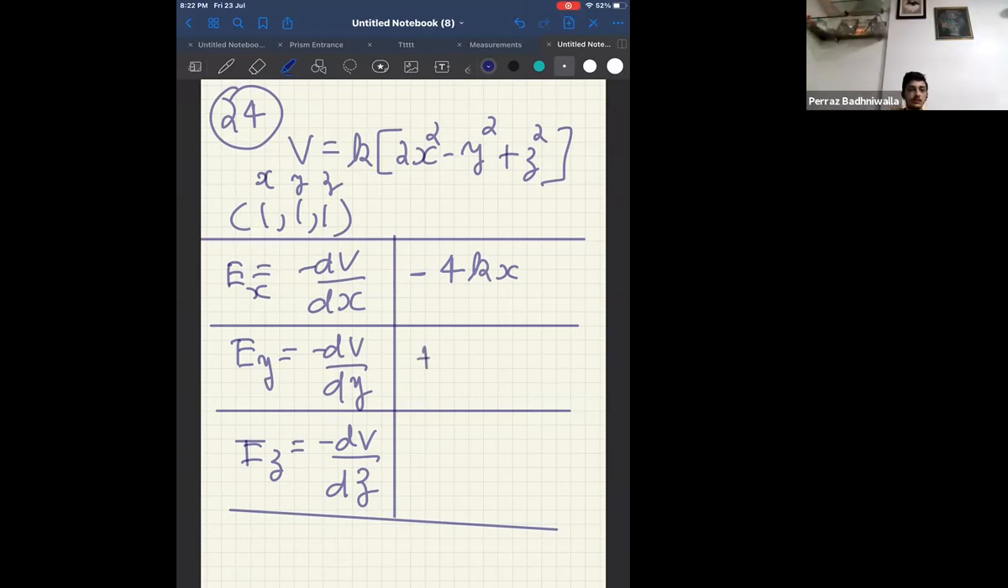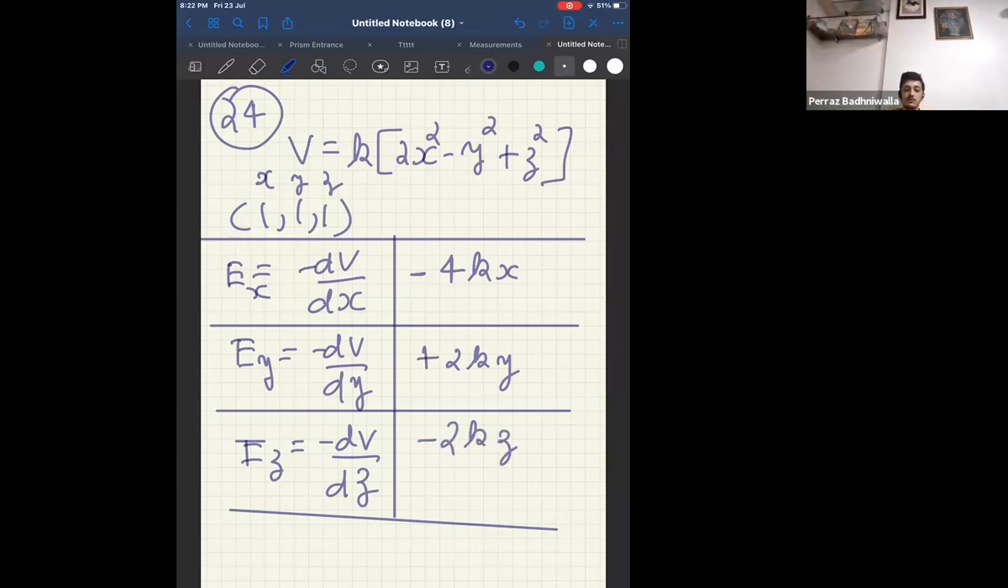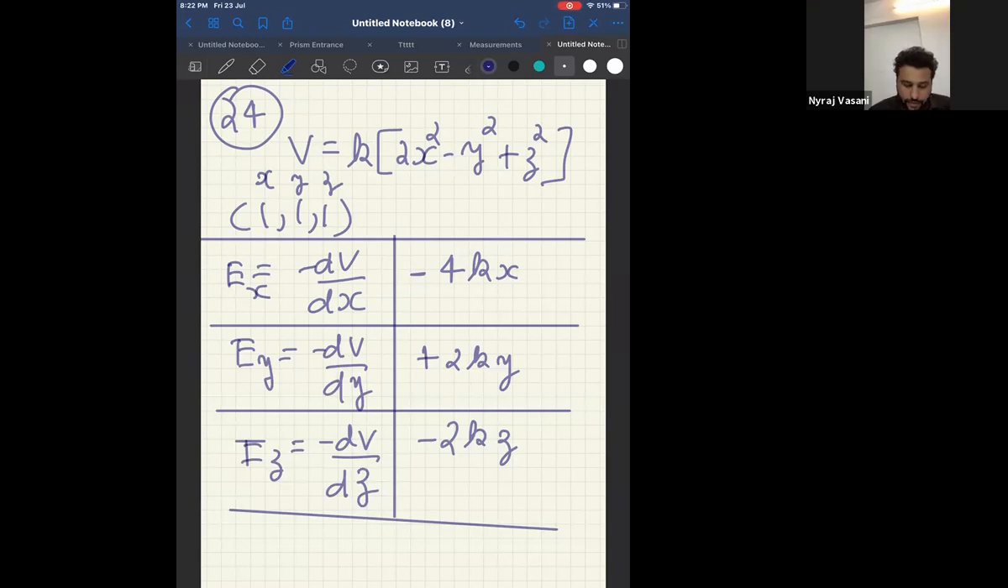Now can I say this will be plus 2ky? This will be plus 2ky if I differentiate the term with respect to y. And what will I get if I differentiate with respect to z? Minus 2kz. Correct? Everyone understood till here? And I know that resultant electric field is equal to square root of Ex square plus Ey square plus Ez square.